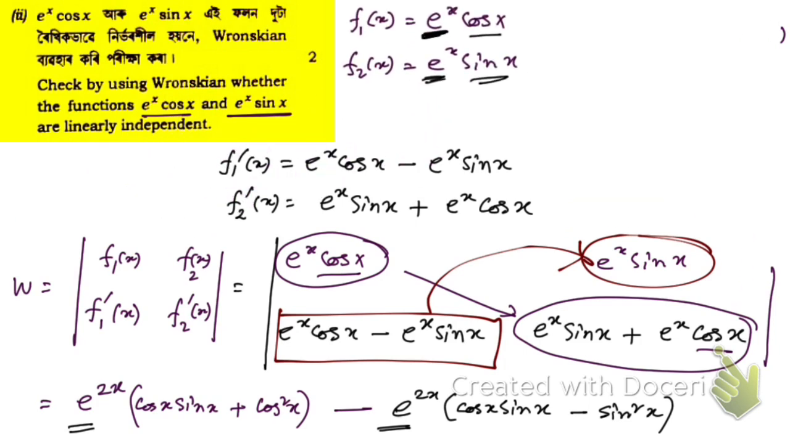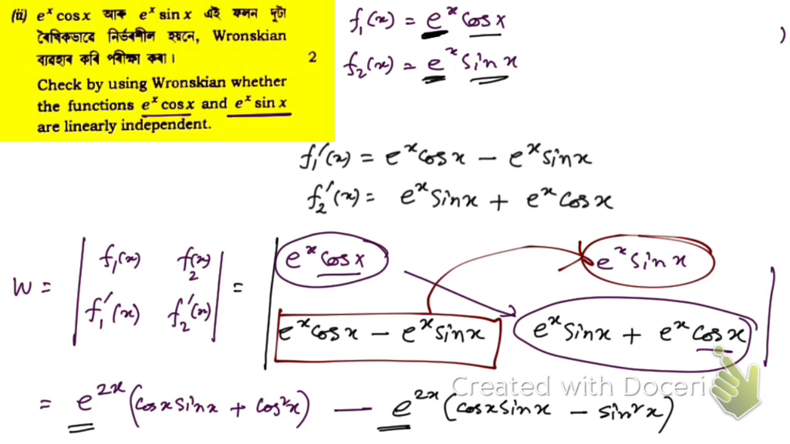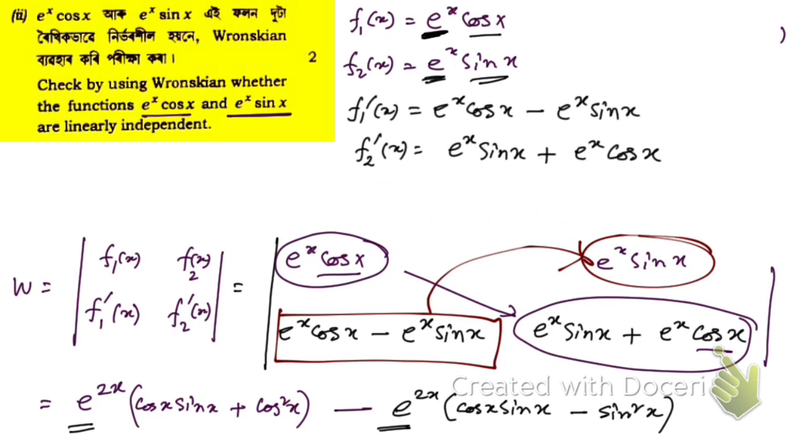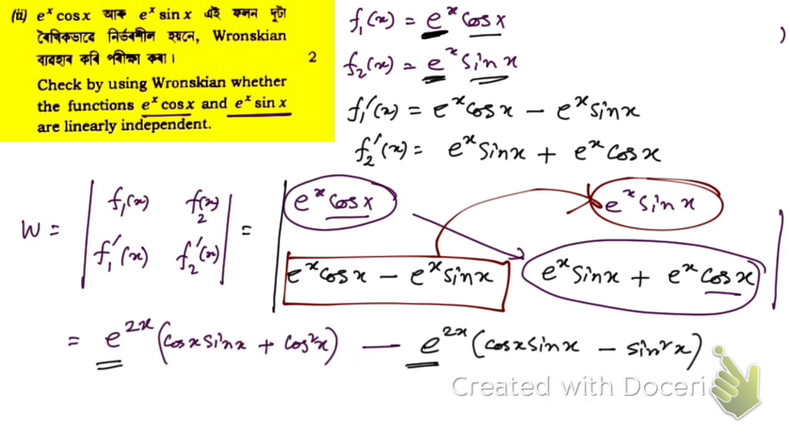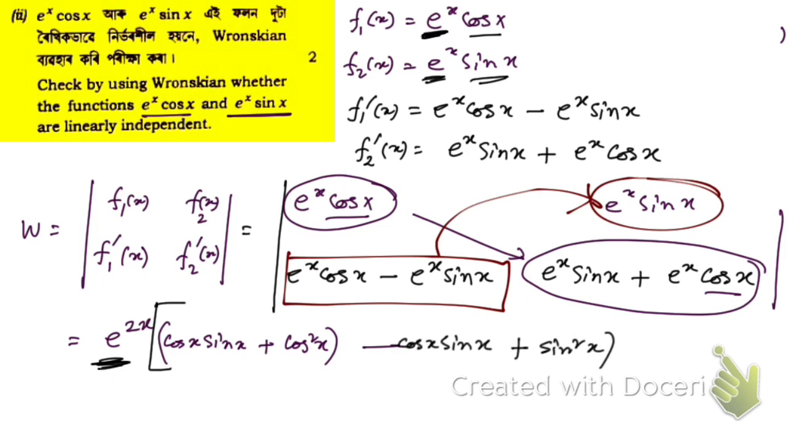Okay, and let me write these things here, so I get enough space to explain this. So now you see, if you take e to the power 2x common, then remove this bracket as well, then this minus will be plus. Hope you have understood this. So this is what we have done. We have taken e to the power 2x common.